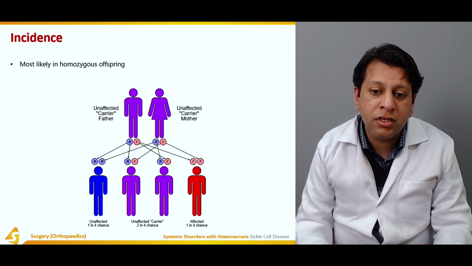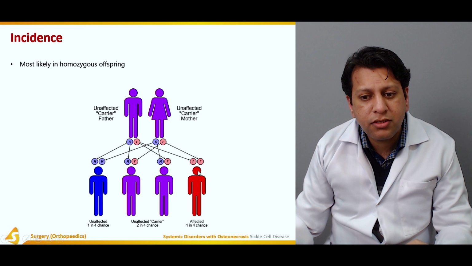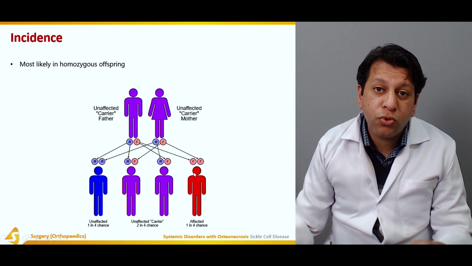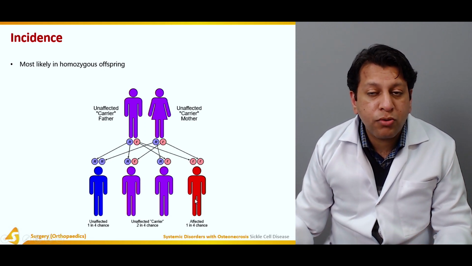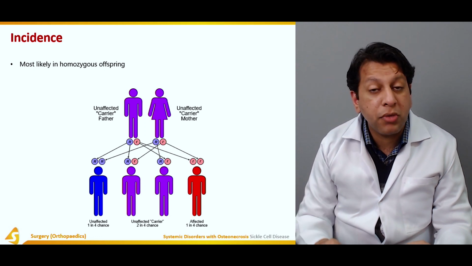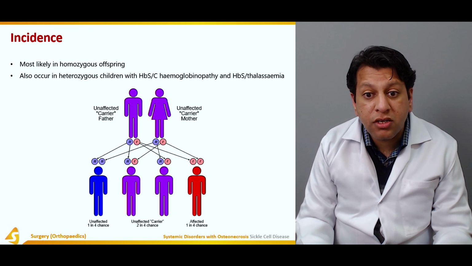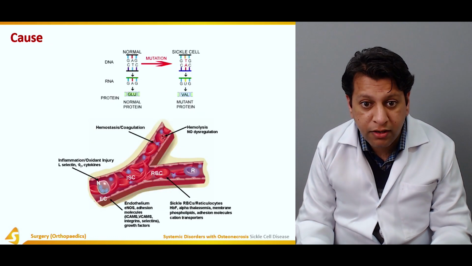Although the carriers are not affected, the child who has small r and small r, which contains both recessive alleles, is the one who is affected, and the phenotypic expression of this disease is manifested in these children. It also occurs in heterozygous children with HbS-C hemoglobinopathy or HbS thalassemia, but this is very, very rare.